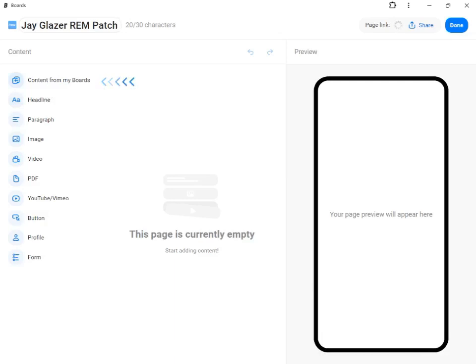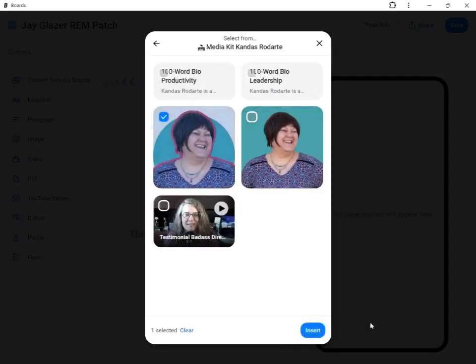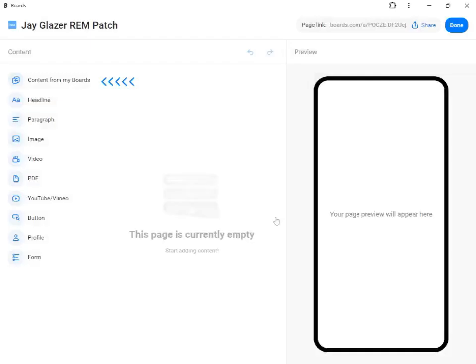That is brilliant. So if I wanted, for example, to go into the content from my media kit and add my headshot, there it is. There's my headshot added to the page. I don't want my headshot in this page, but that's how easy it is. Then we have headline, paragraph, image, video. If you have the paid version, you can insert and store video on the fly. But if you don't have the paid version, you can just use YouTube videos.